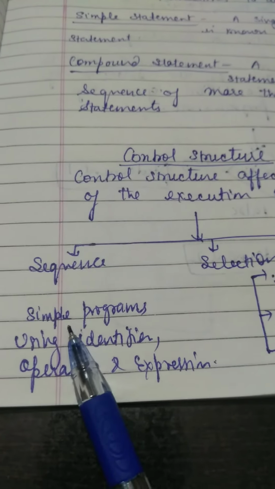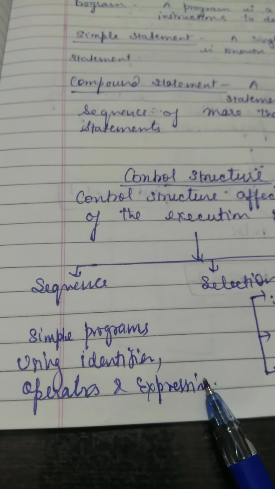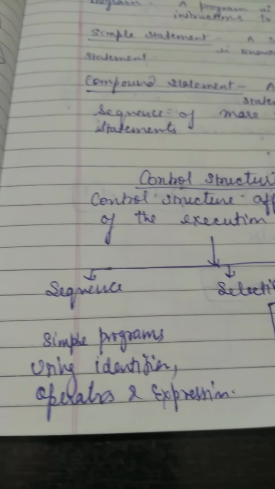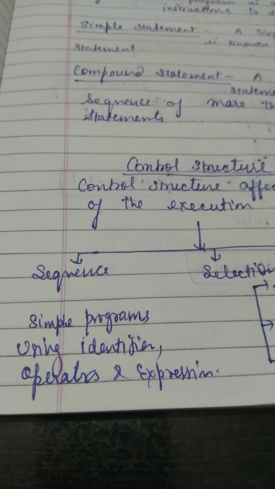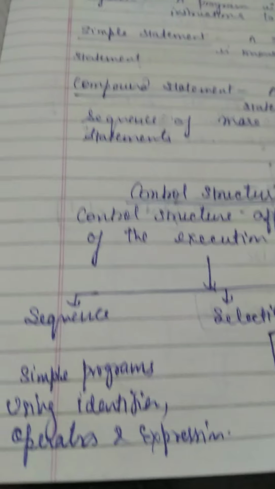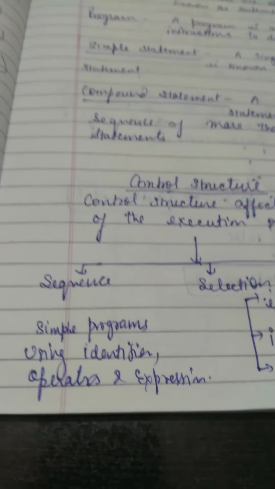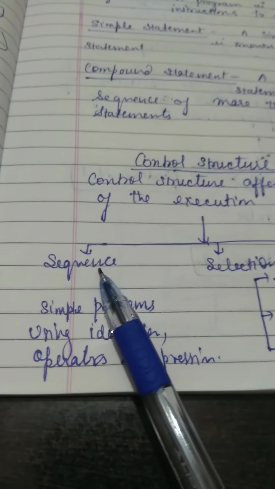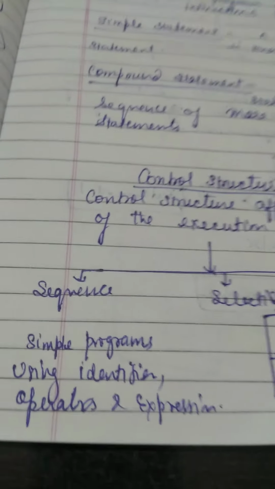Sequence means a simple program using identifier, operator, and expression, as you have done, like for adding the two numbers, whatever instructions you are giving, that is a simple statement. Here you are using identifiers and operators. For adding the two numbers, the operator will be plus. Identifiers are A is equal to 2, B is equal to 4. Expression means print A plus B. So this is known as the sequence control structure. Means all the statements will be executed sequentially.